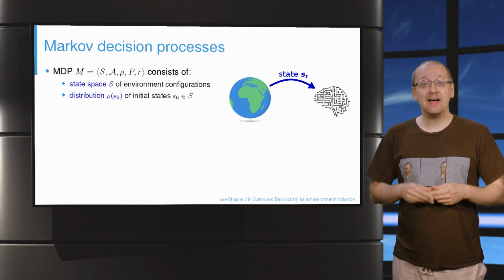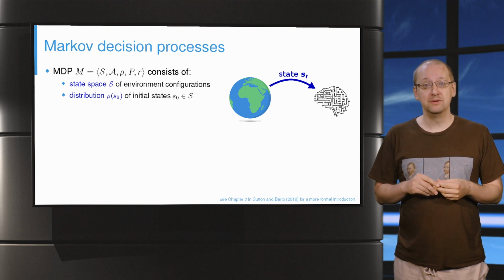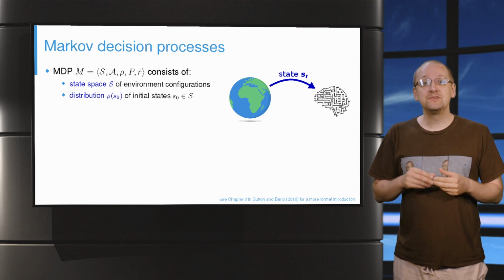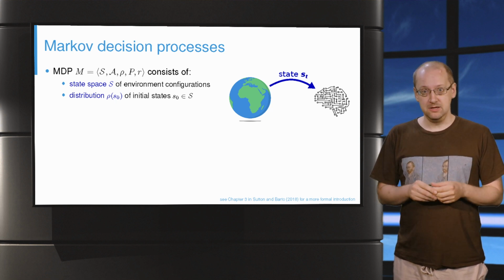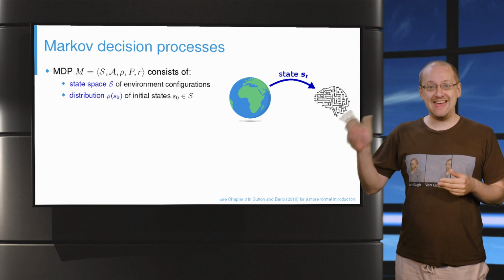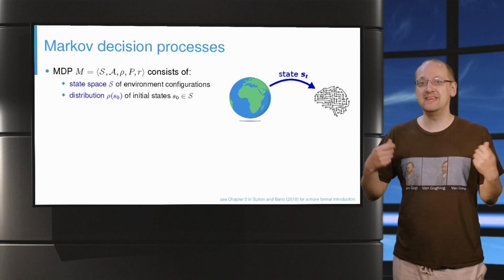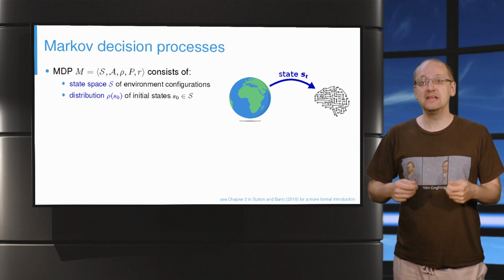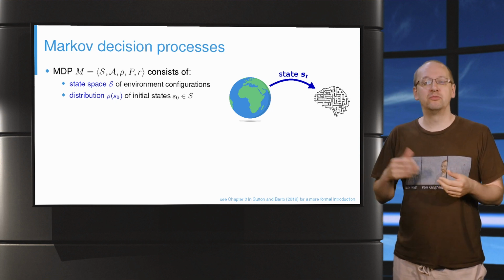So our goal is to apply the framework of machine learning to learn how to interact with an environment. And for this, we need to formalize the environment as a Markov decision process, or MDP. At the core of the MDP is the state space S that describes all possible configurations the environment can be in. In the beginning, the environment is in state S0, which is drawn randomly from some distribution.